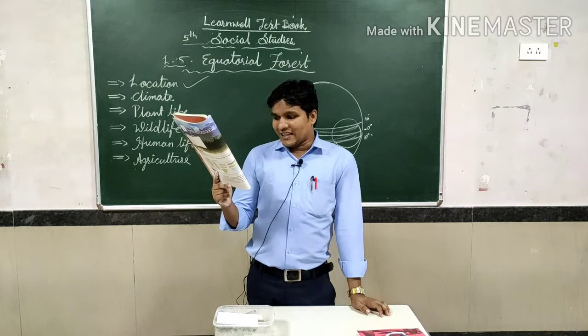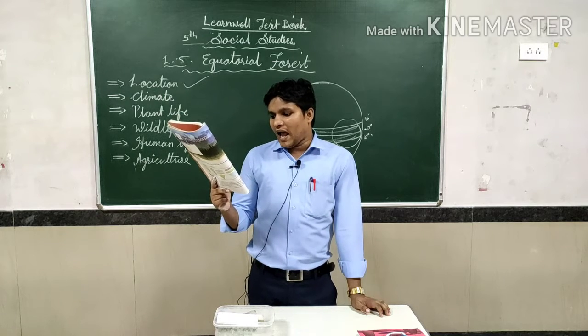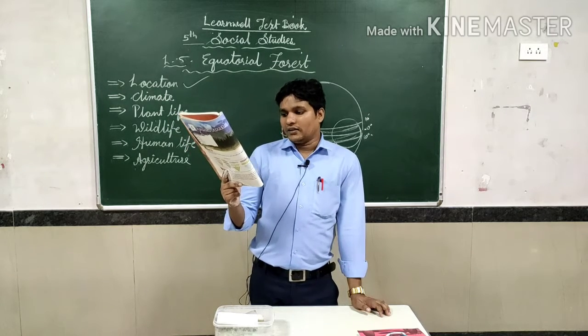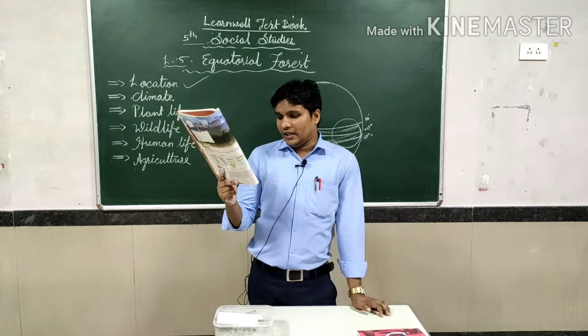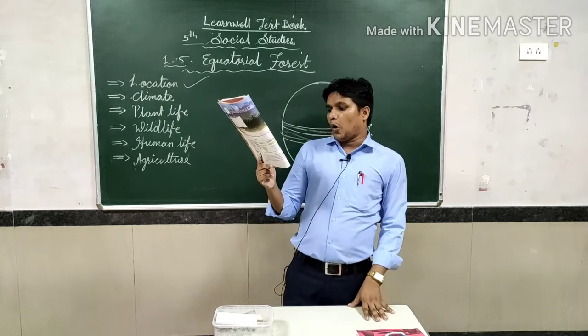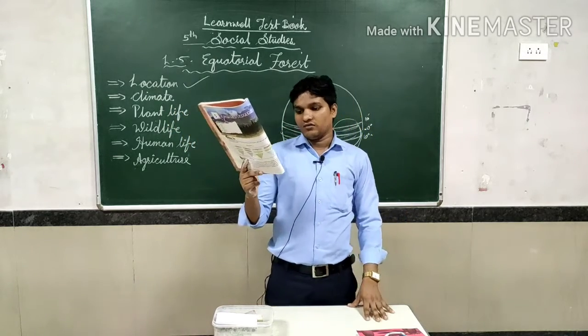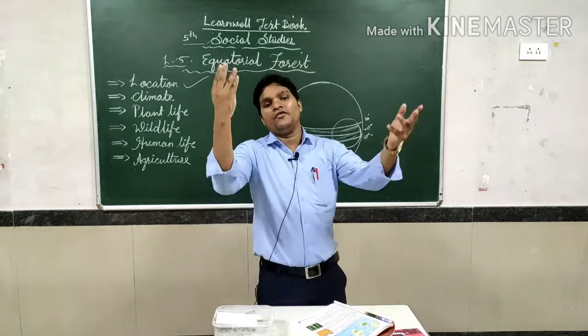The equatorial region is an evergreen region, as all the trees remain green and do not shed their leaves at the same time. The trees grow in different heights and form several layers. The trees of this region also have broad leaves and thick branches. Why? Because they get more sunlight as well as more rainfall.